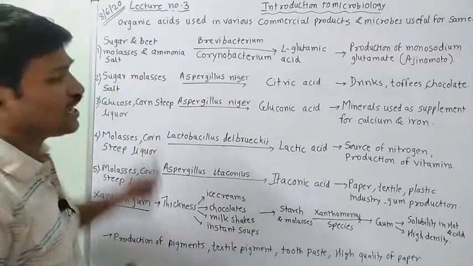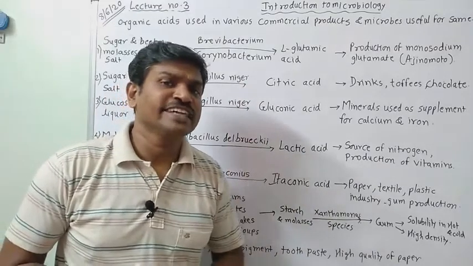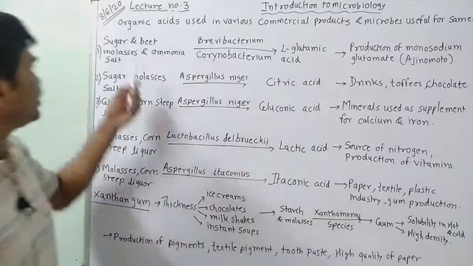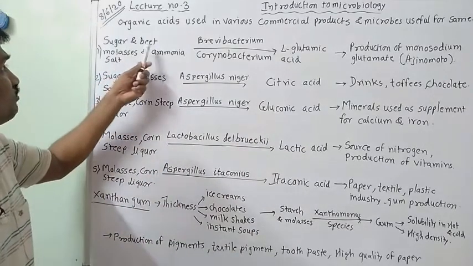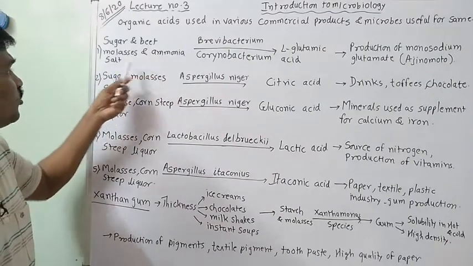Now I have written down various examples of it. Sugar and beet molasses along with ammonia and salt. See, sugar, beet molasses and ammonia salt.